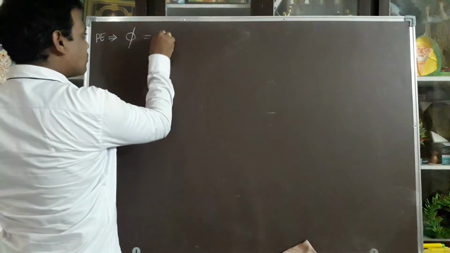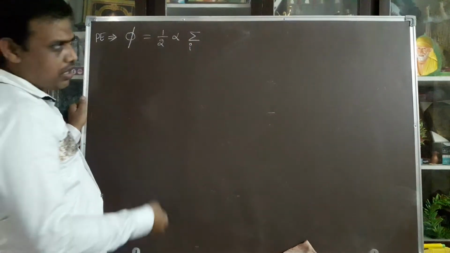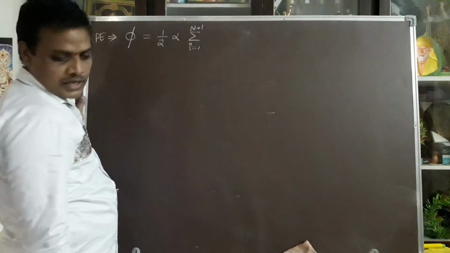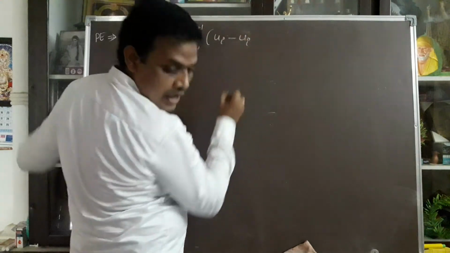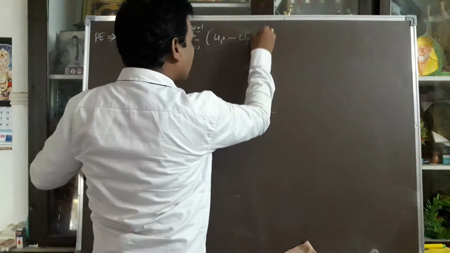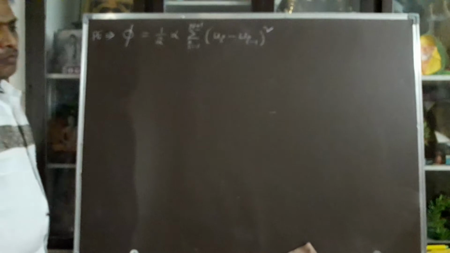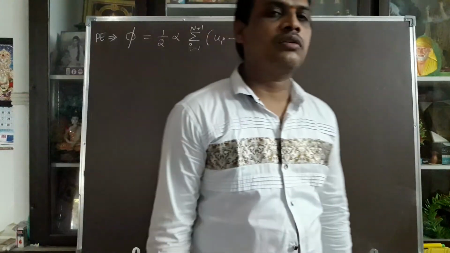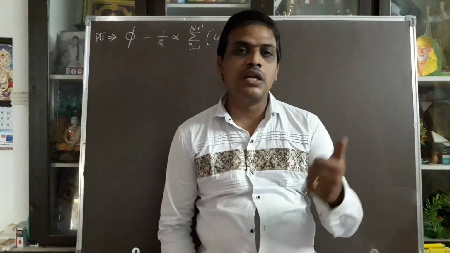Potential energy pi is equal to 1 by 2 alpha, summation over i, where I am taking i equal to 1 to n plus 1 atoms, of (u_i minus u_(i minus 1)) whole square. The general potential energy stored in a spring is half k x square, where k is the force constant.